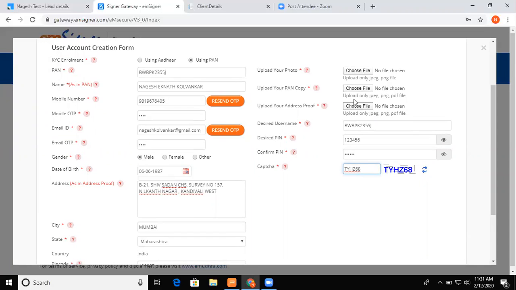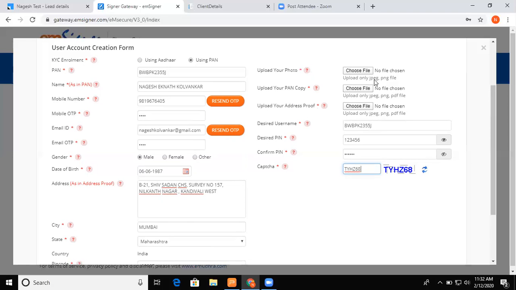Now these are the documents I have to upload. Make sure all these documents, your photo, your PAN copy, and your address proof, are in PNG format only, and each should be less than 4 MB. I repeat, all these documents must be in PNG format only. No doubt it is written JPG, but yesterday I was trying to upload it and it did not work. So you can go to the Paint option and save as a PNG file. Make sure it is less than 4 MB.